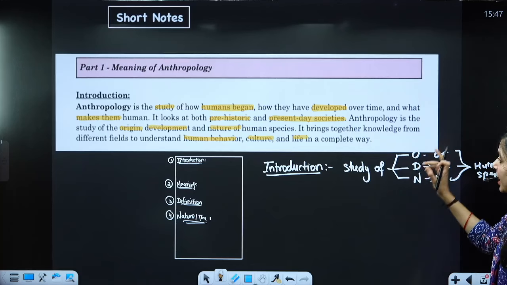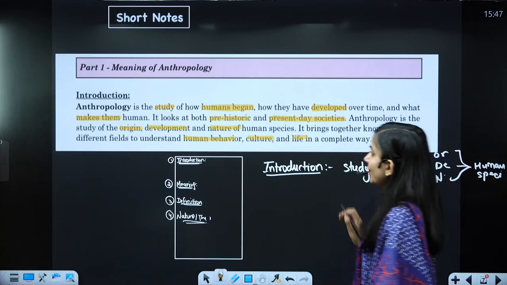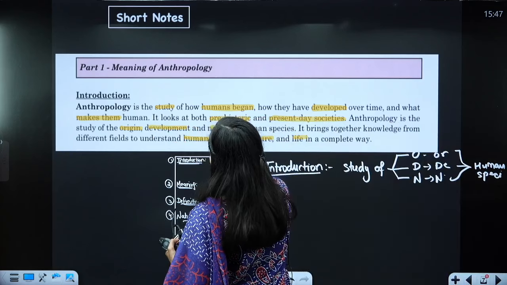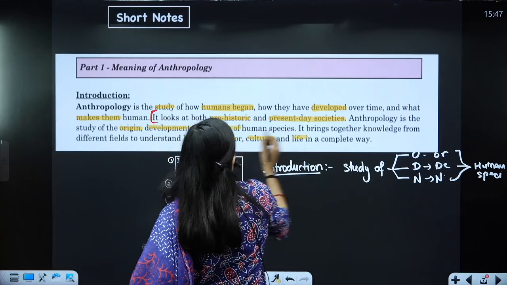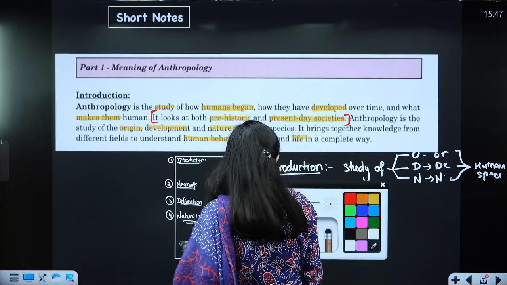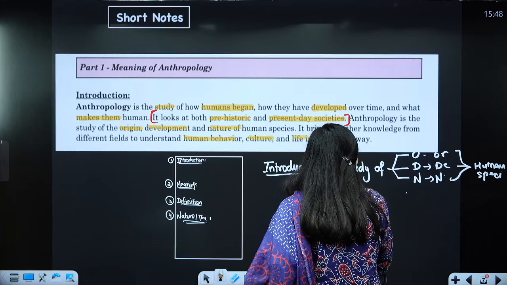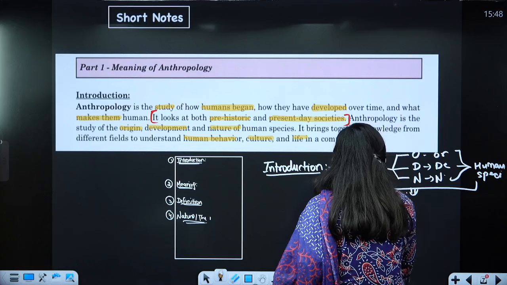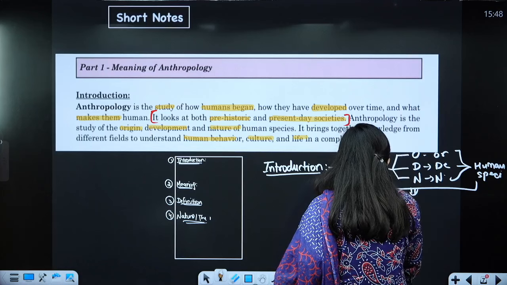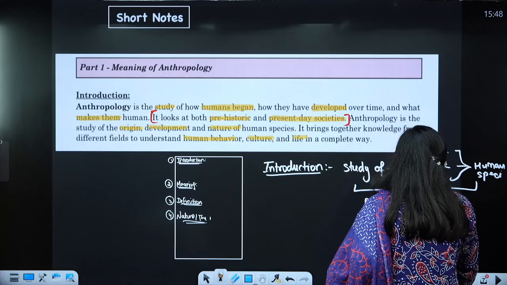Fine. Then I will also mention this line, which is important, from here to here, which includes study, like we are going to study both prehistoric plus present day society.